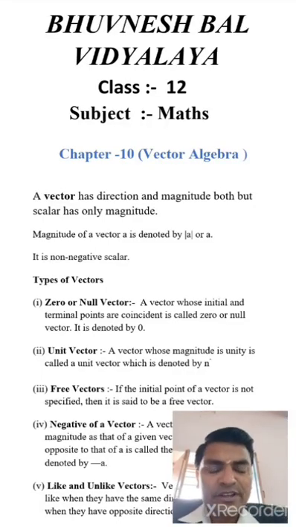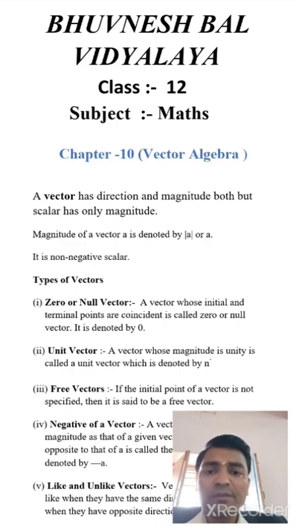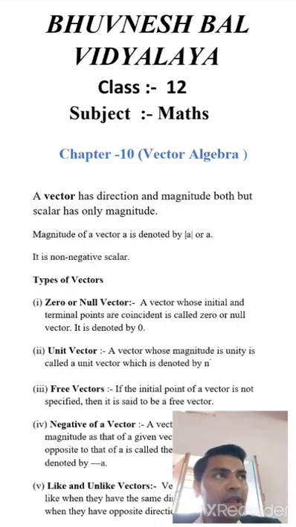Yes, good morning students. Today we are starting new chapter 10, vector algebra. Now first topic, vector. A vector has a direction and magnitude both, but scalar has only magnitude. Now magnitude of a vector A is denoted by |A| or mod A. It is a non-negative scalar.